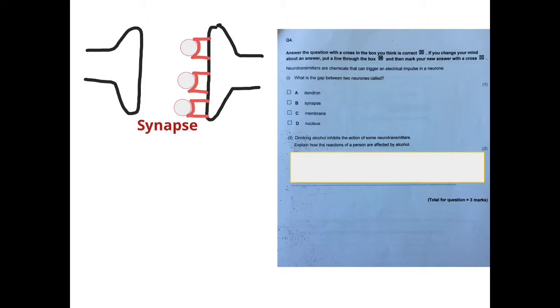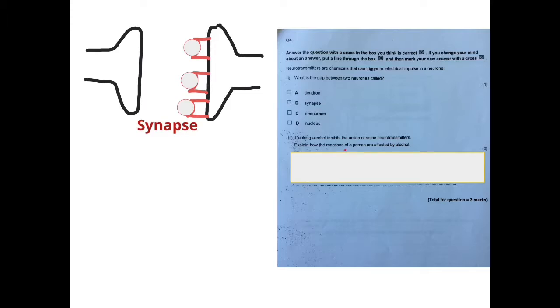For this system to work, these neurotransmitters, which are released from one neuron, must bind to receptor sites on the end of another neuron. Then it says, drinking alcohol inhibits the action of some neurotransmitters. Inhibits means stops or impairs or reduces the action of some neurotransmitters.